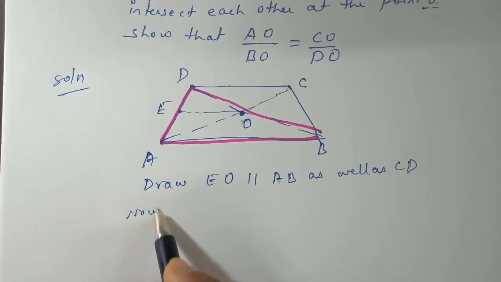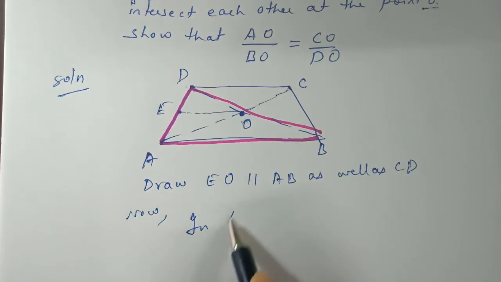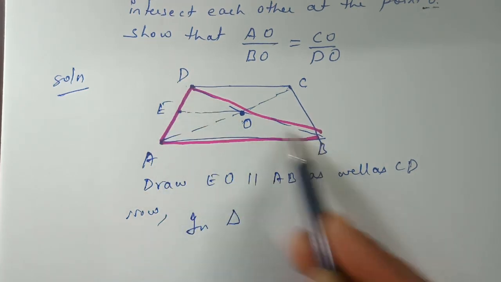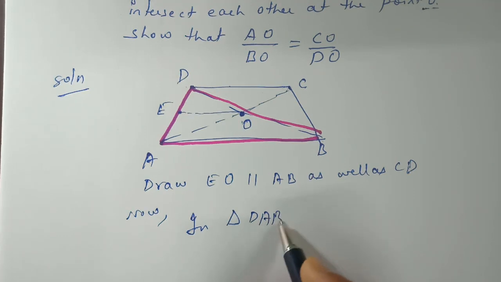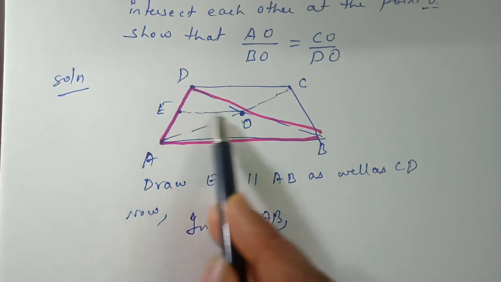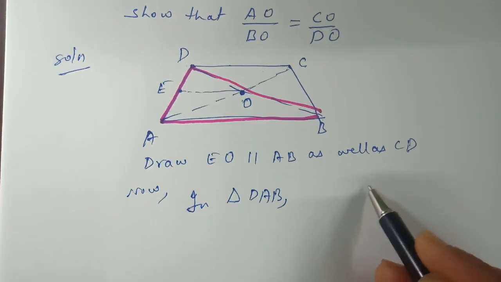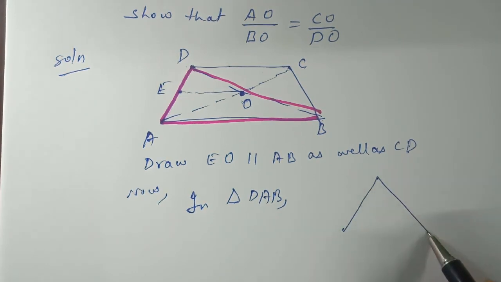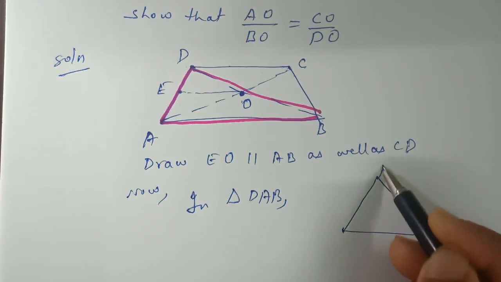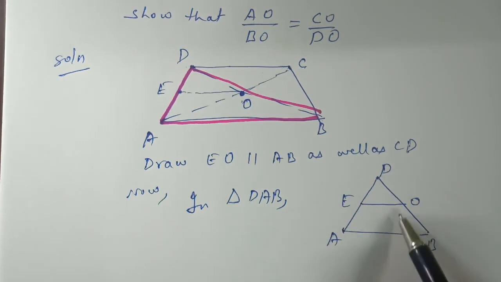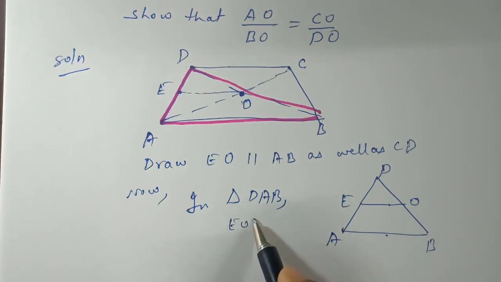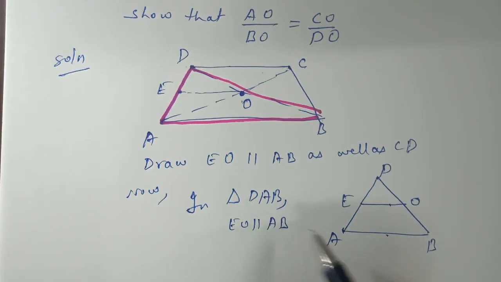Now in triangle DAB, we are going to write the parallel line. If we separate the figure, this is the figure, with point O. EO is parallel to AB.